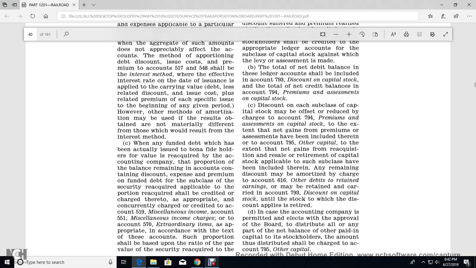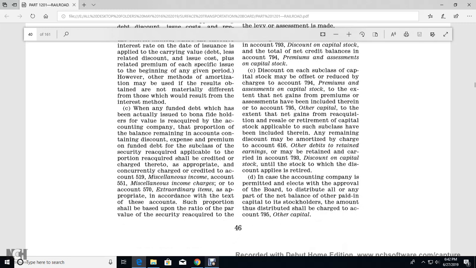Discount subclass for the capital stock with the offset with the reduced charge of the account 1794 premium, for the capital stock, except for the national chain for the premium of the asset. They have included their own account 1795 with the other capital extent with the net gain for the reacquisition, resale, or retirement of the stock, the subclass having included therein the remaining discount, with the type of the charge with the account 616 other debts, retained earnings that may be retained with the carried account 1793 discount with the capital until the discount applies is retired.